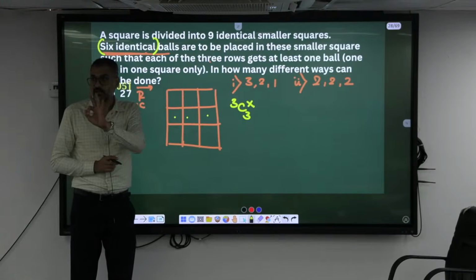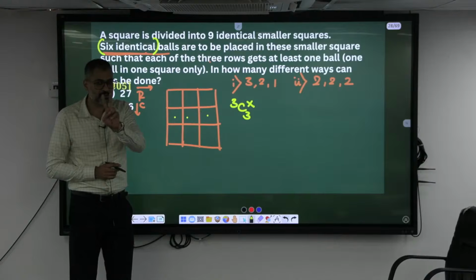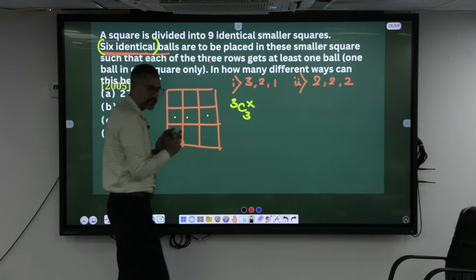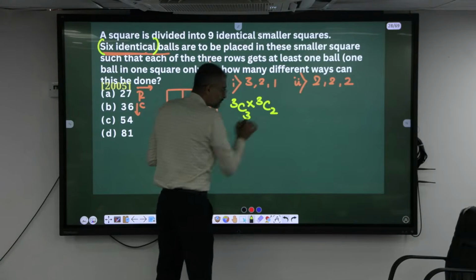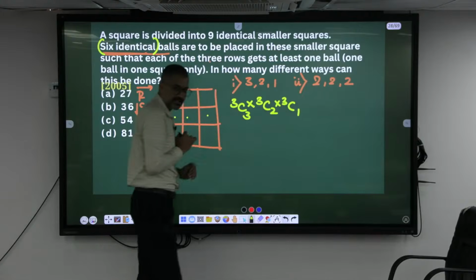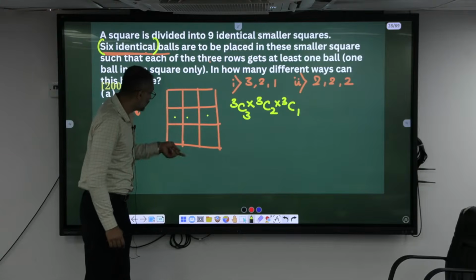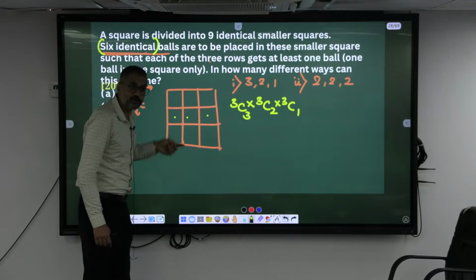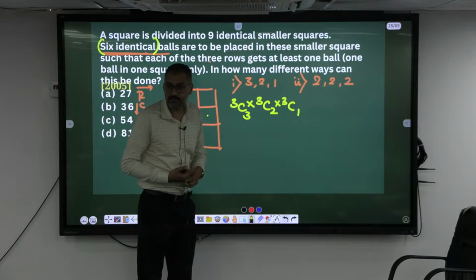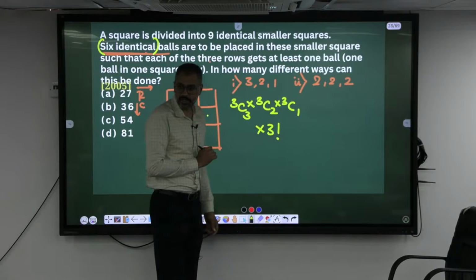3 cells. Okay, we have 3 cells, but we have only 2 balls. How many different ways can you choose them? You can place these two, or these two. So what is it? 3C2. And I am left with only 1, but I am having 3 cells. 3C1, right? But I can change this order also. 3, 2, 1; 3, 1, 2; 1, 2, 3, isn't it? This 3, 2, 1 can be rearranged in how many different ways? 3 factorial.